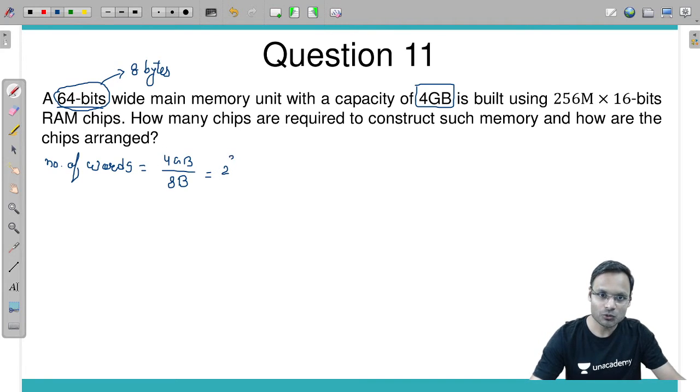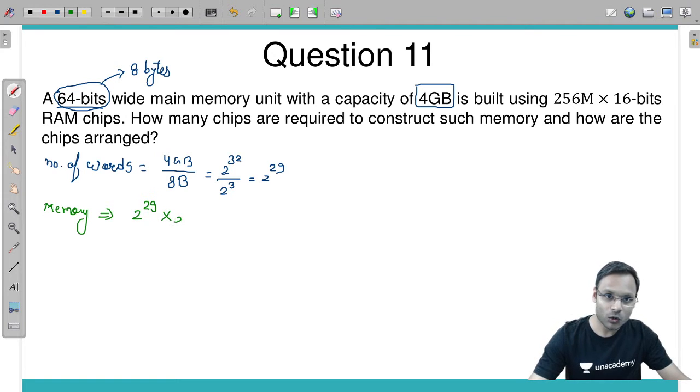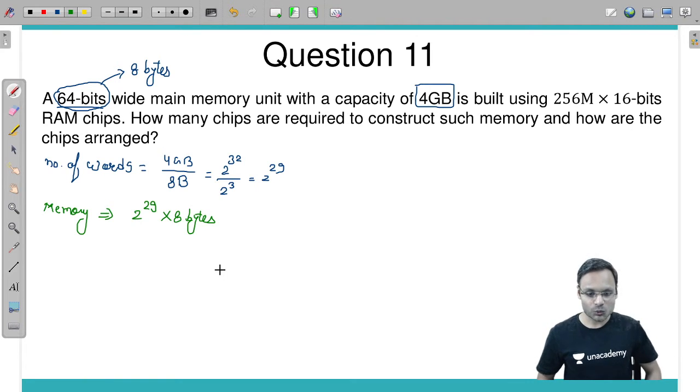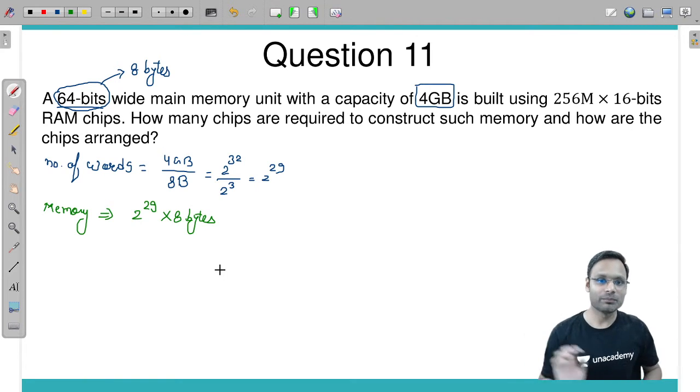So this becomes 2 power 32 divided by 2 power 3, which is 2 power 29. So the memory we can write as 2 power 29 number of words, and each word size is 8 bytes. Like this way you can have this memory system.